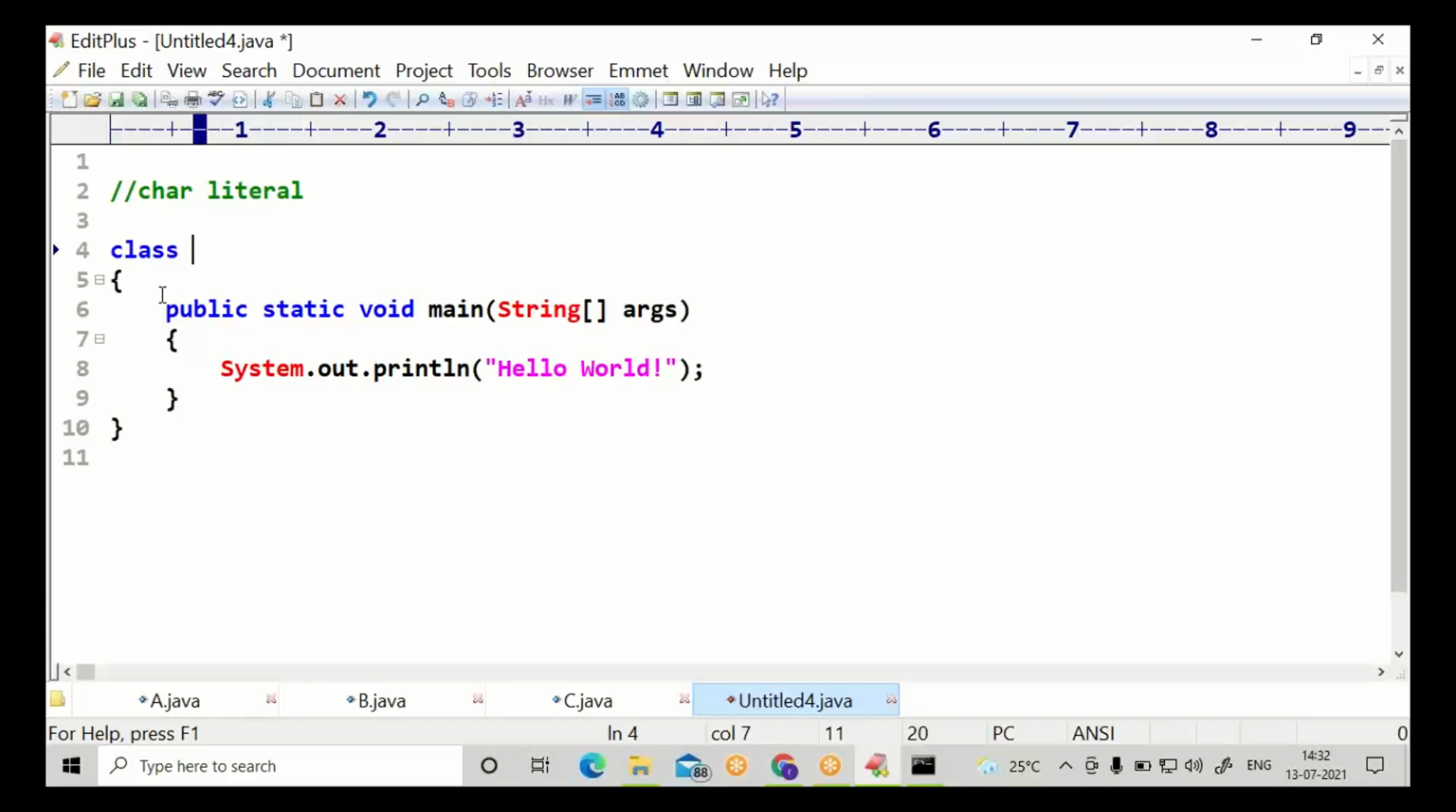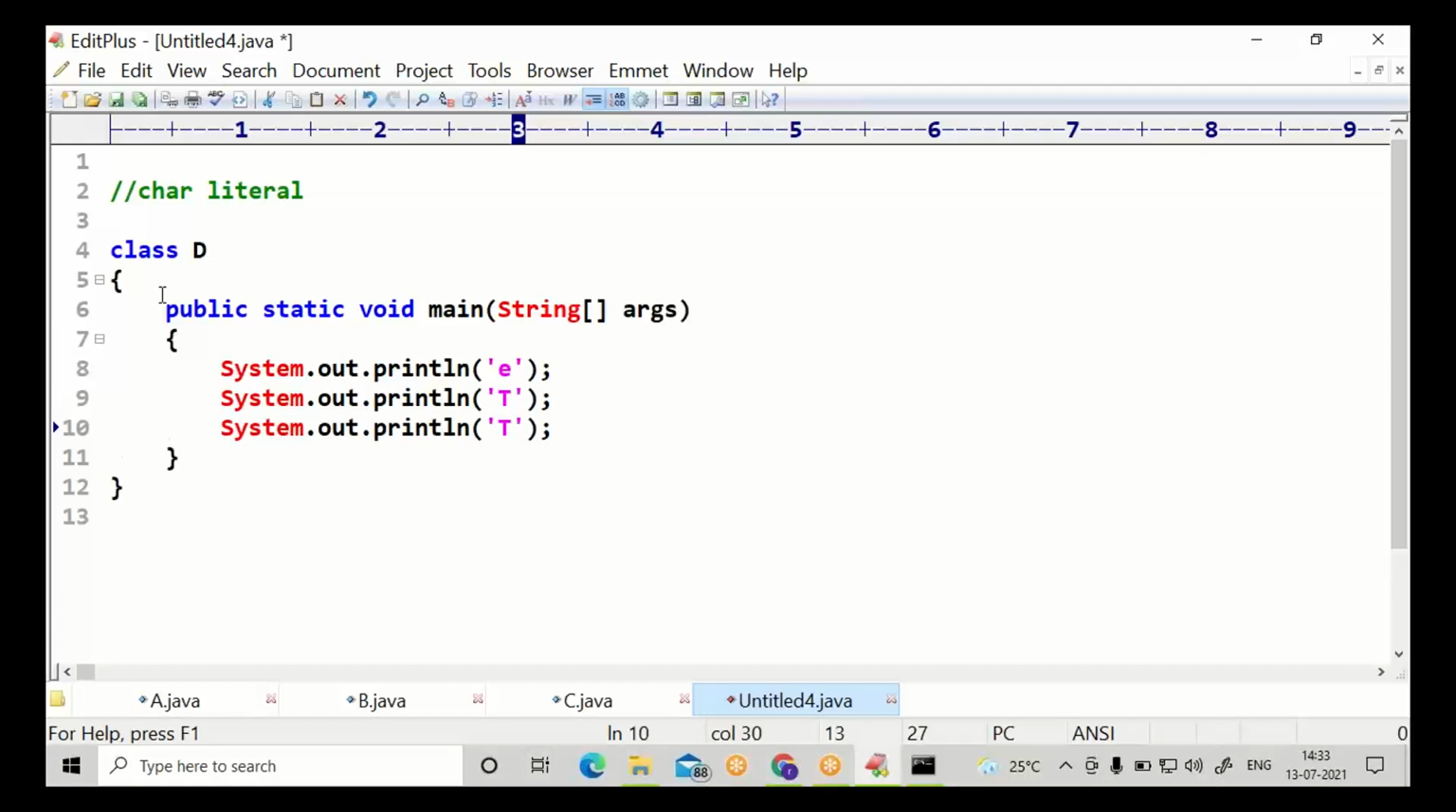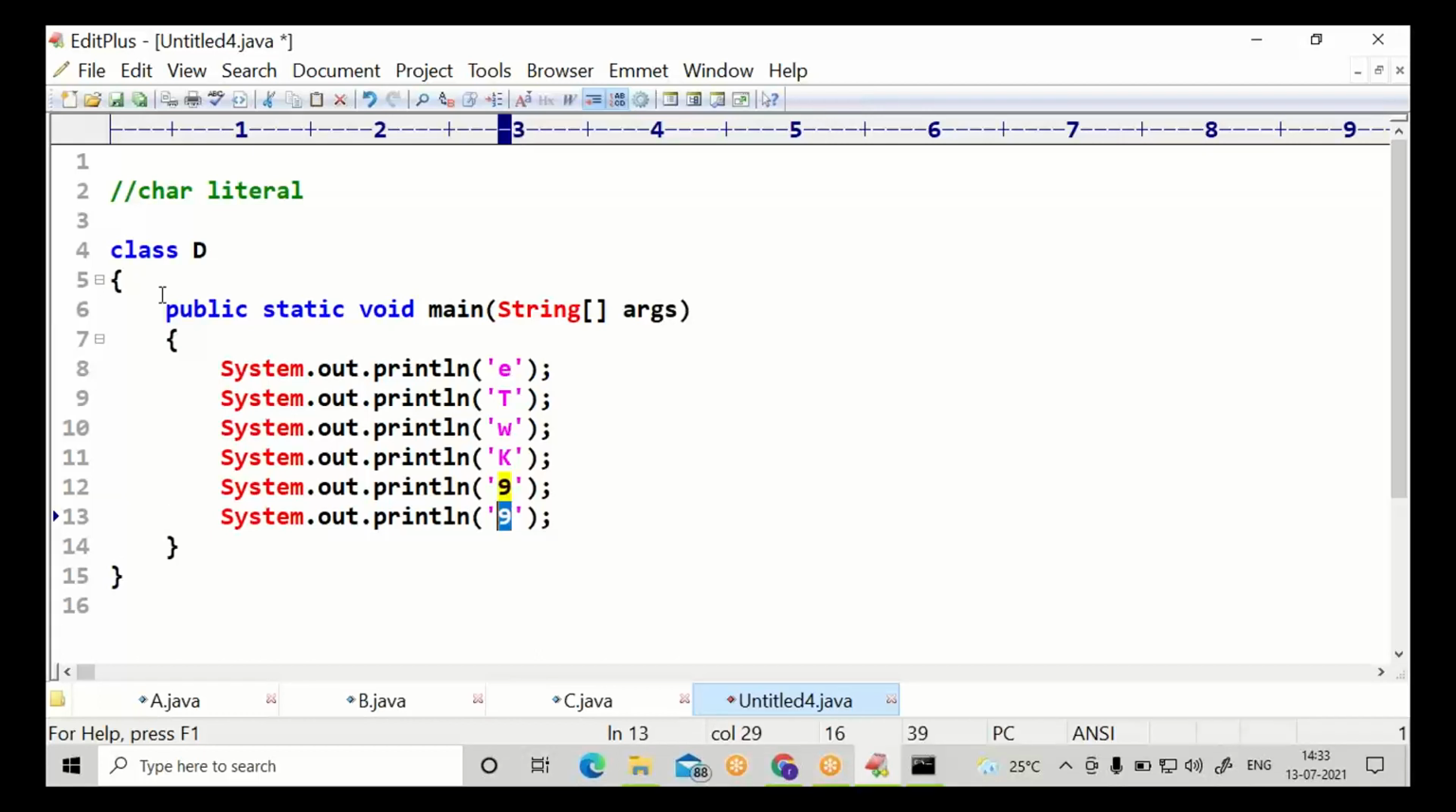Char literal, class name D. In Java, a single character you cannot represent straight away. It should be under single quotes. Any character inside a single quote. It can be uppercase or lowercase, or a digit, or a special character.